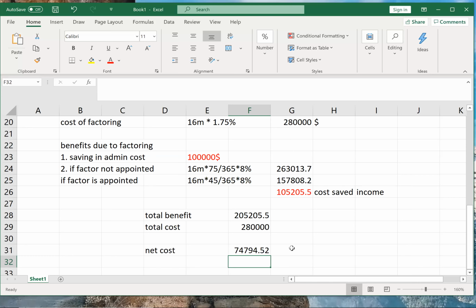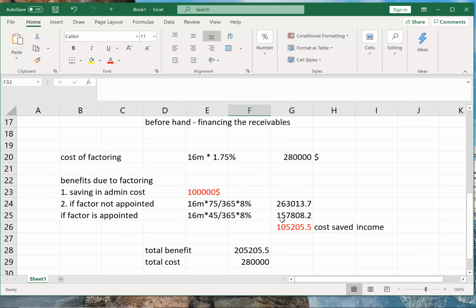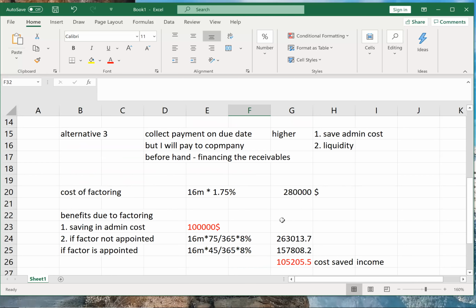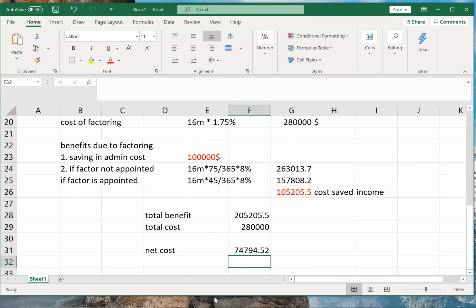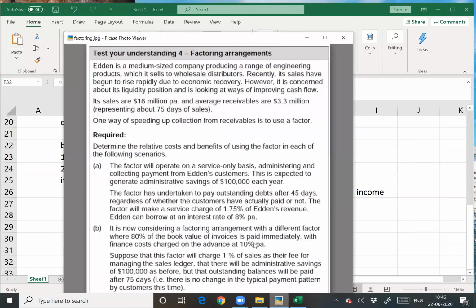Because appointing a factor is also saving me time and energy, and I can focus more on sales. Okay. So the A part is simple. A part was done. Okay, no problem over here. Okay. Let us read the B part now.